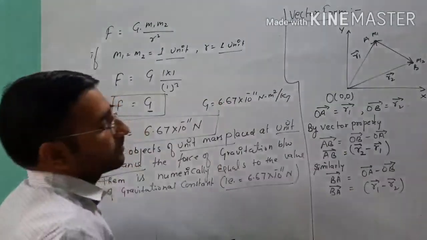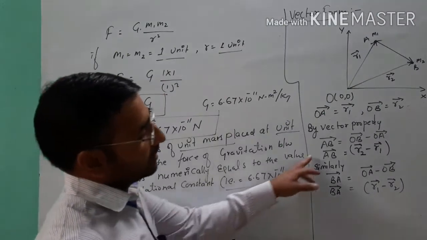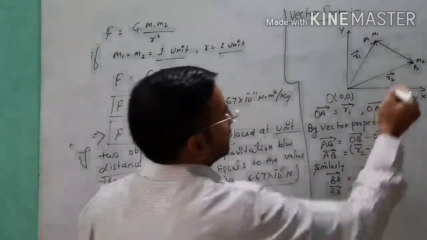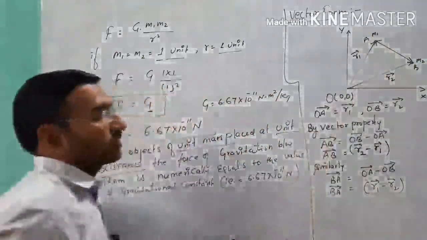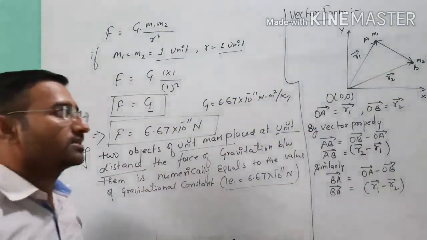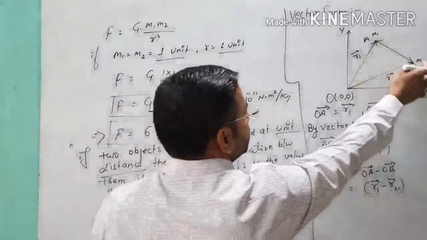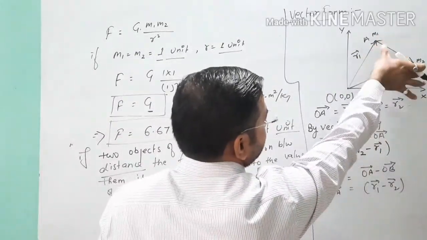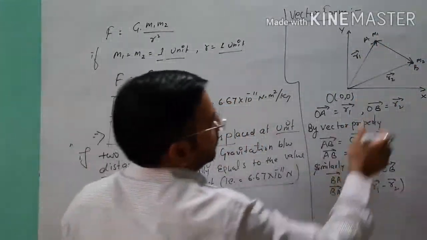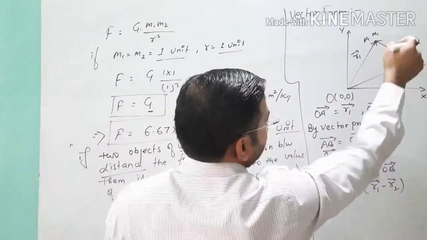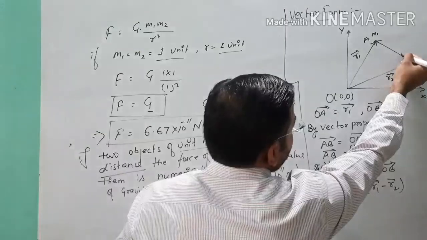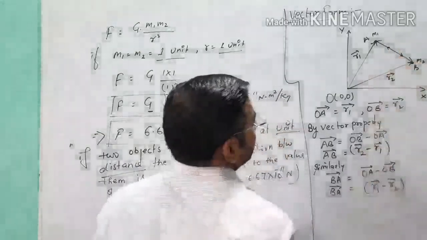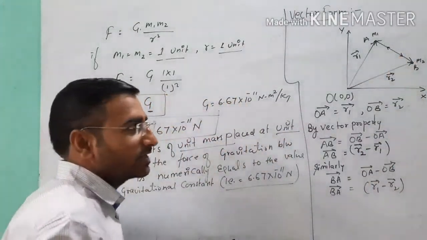Now after that, when we talk about the representation of force, as we know we are talking about Newton's law of gravitational force, these two objects are placed at a certain distance which is AB, and they both attract each other by some force which is called gravitational force.